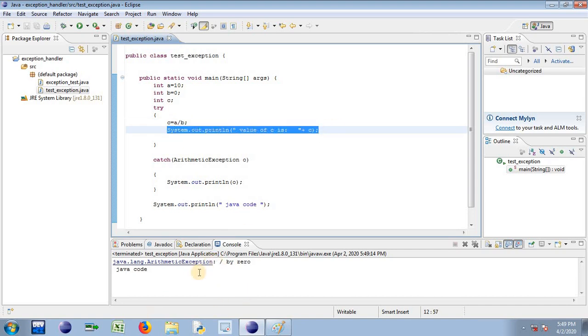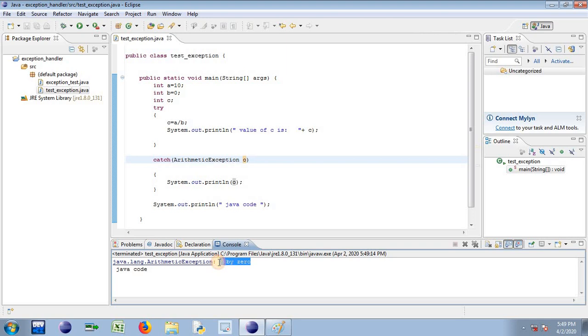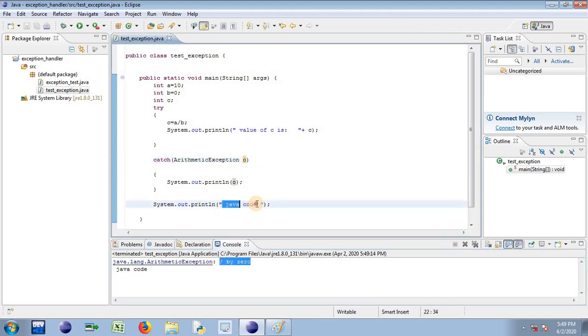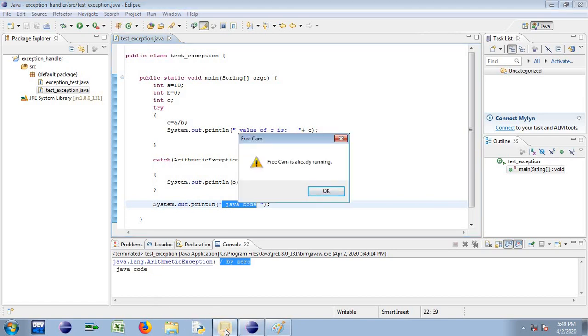See, are you getting this value? The value of c is nowhere in the output, but instead I have a message for the end user, System.out.println of what O has in it. See, java.lang.ArithmeticException: divided by 0. And then finally I can execute the Java code and terminate the program. So if you don't have an exception handler, abnormal termination is encountered. If you have an exception handler, you can terminate the code normally. So this is all about the exception handling concept in Java. Thank you.